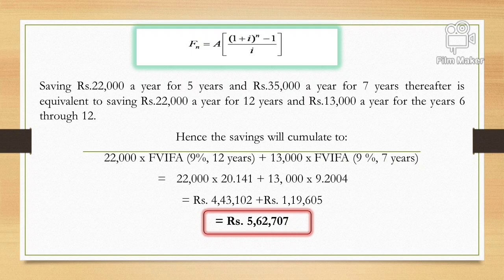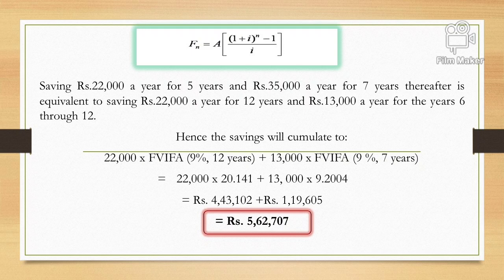So as seen, to apply the future value annuity formula, we can first take 22,000 rupees as a future value annuity for 12 years, and then for remaining 7 years we can take 13,000. So ultimately for remaining 7 years, initial 22,000 plus 13,000, which comes to 35,000 we have taken. So by applying the future value annuity formula, as you can see on the top of this slide, two times we will be applying the future value annuity formula.